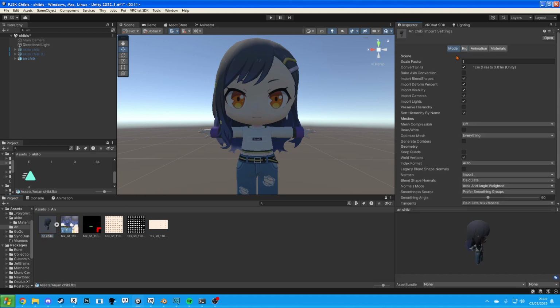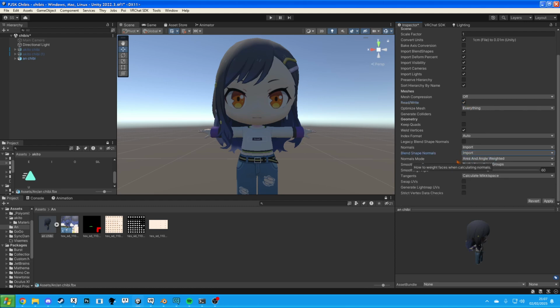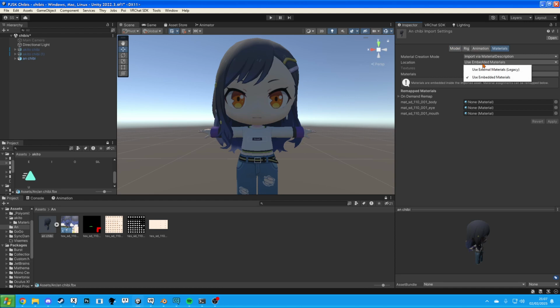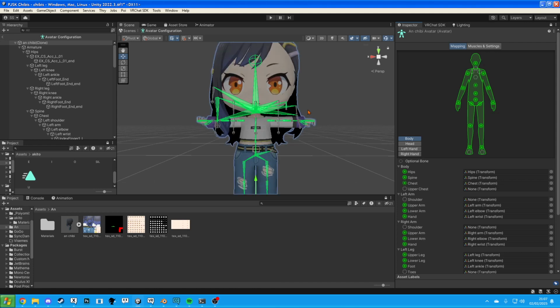First things first, go to model, make sure read write is checked and blend shape normals are on import. Always do that for every single avatar you make, not just this one. Materials, I like to do legacy because that's how it's always been for me. Rig, humanoid, apply, configure.